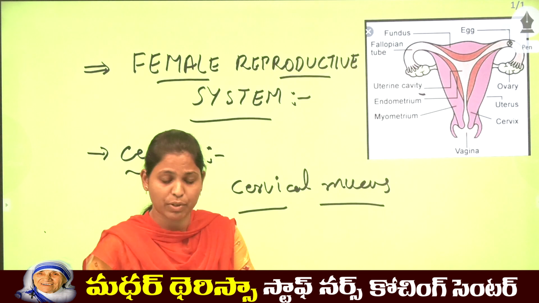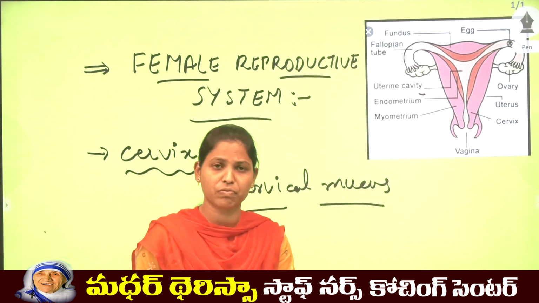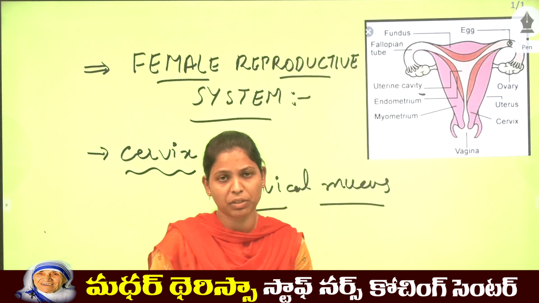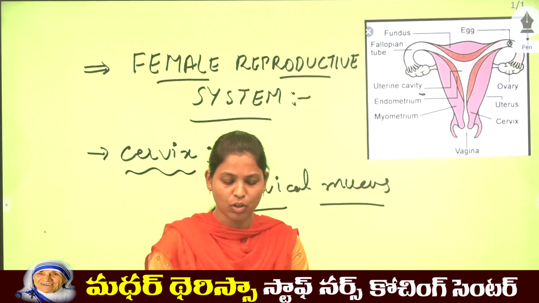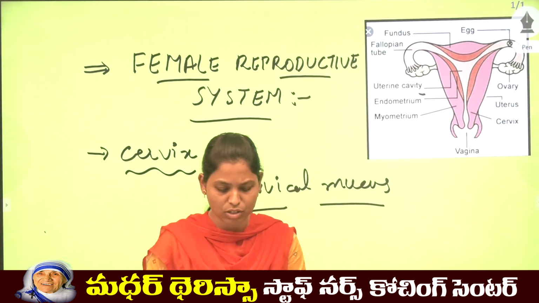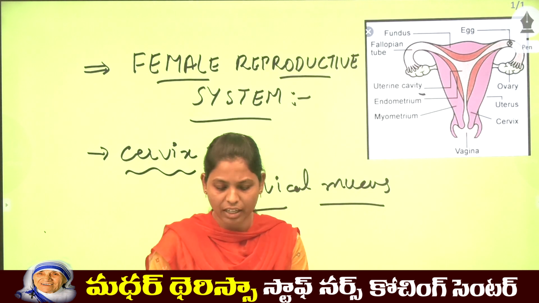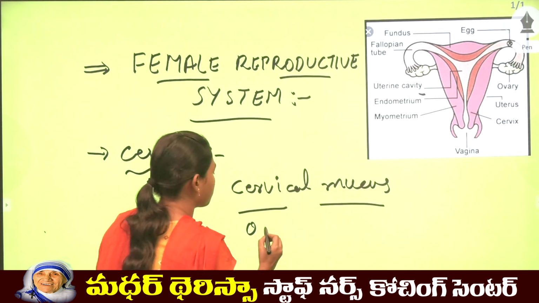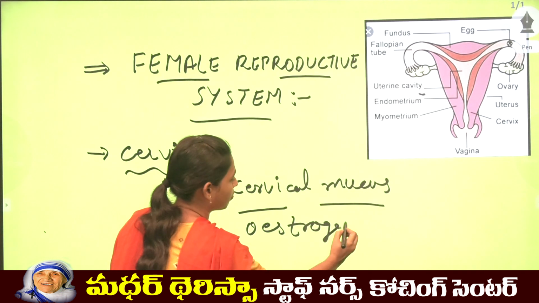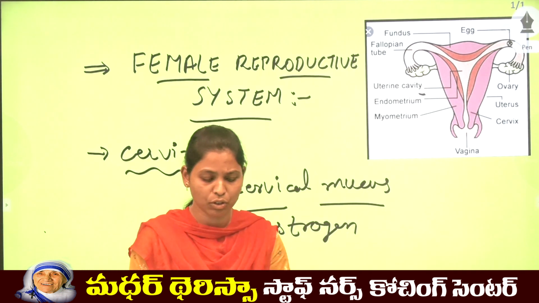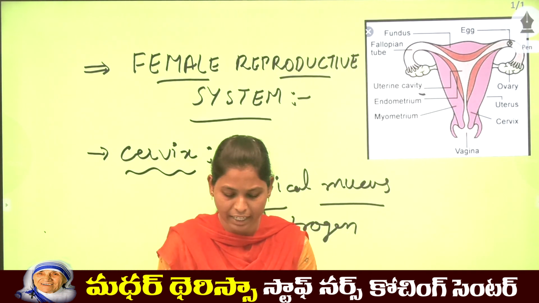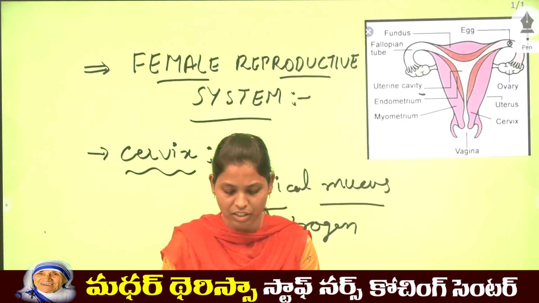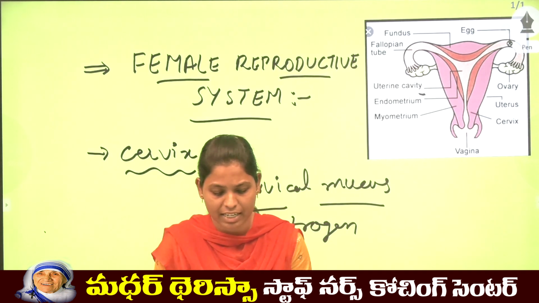This cervix is very lubricant. It contains gelatinous lubricants which help the sperm to transport toward the ovum during sexual intercourse. The mucus will increase in response to estrogen. When estrogen is present, there will be more lubricant. But when the egg is ready for fertilization, the mucus becomes very thin and slippery.